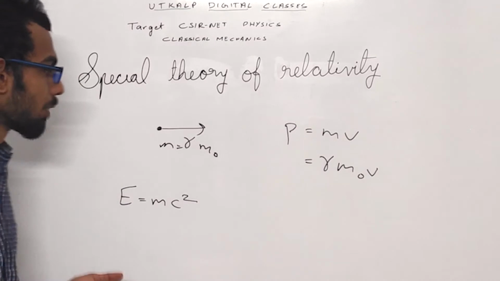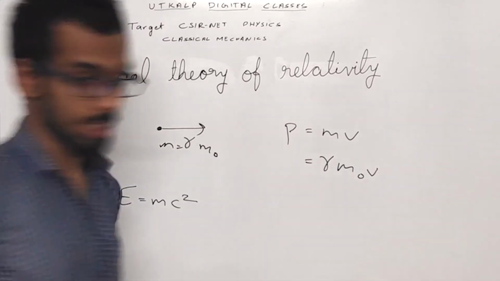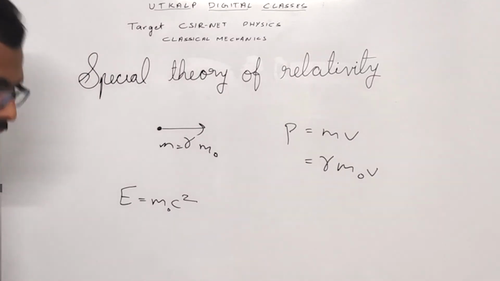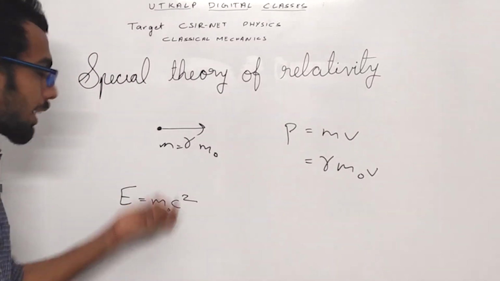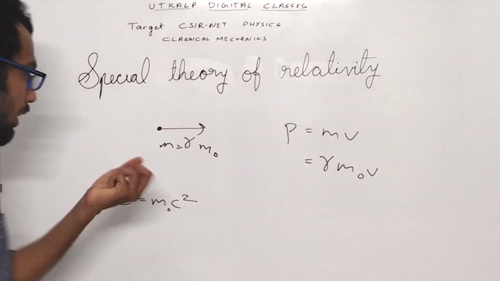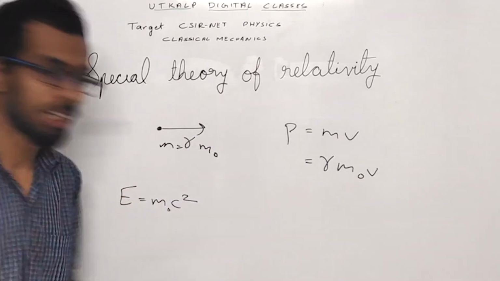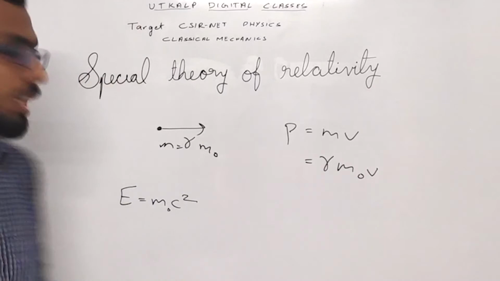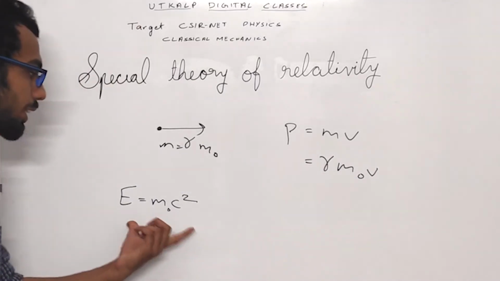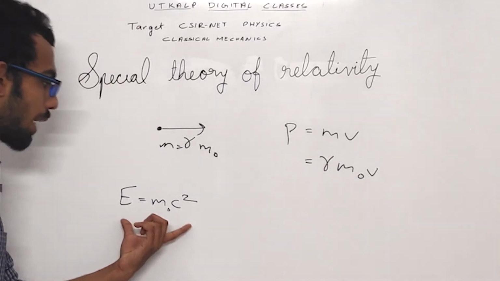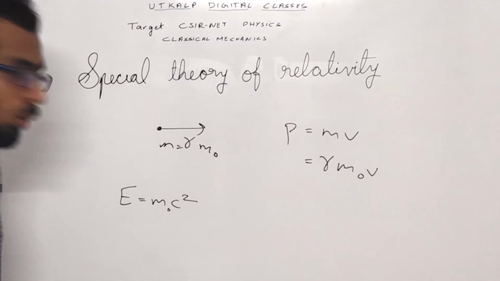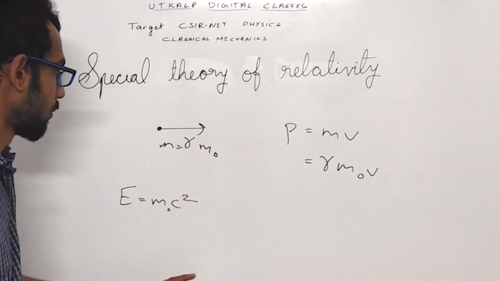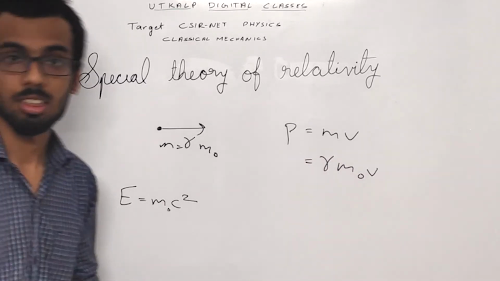If the particle was at rest, we would observe E equal to m0 c square. This is the energy the particle has by virtue of its mass, the total energy of the particle when it is at rest.